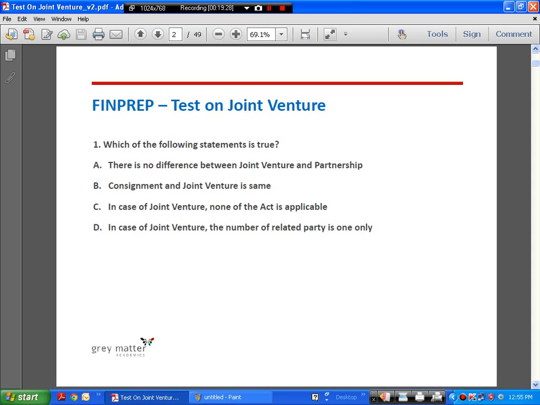Consignment and joint venture are the same? Not at all. That's false. In case of joint venture, none of the acts is applicable. Yes, that is a true statement. In case of joint venture, the number of related parties is only one? No. Right? So the answer is C.